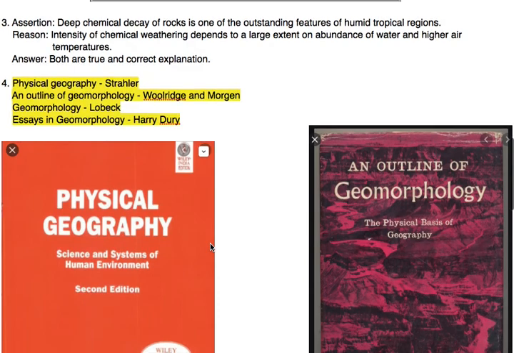Now the third topic, assertion and reason. Deep chemical decay of rocks is one of the outstanding features of humid tropical regions. It is correct. Intensity of chemical weathering depends to a large extent on abundance of water and higher air temperatures. It is the correct explanation of the assertion.